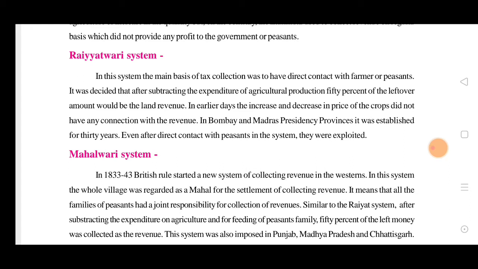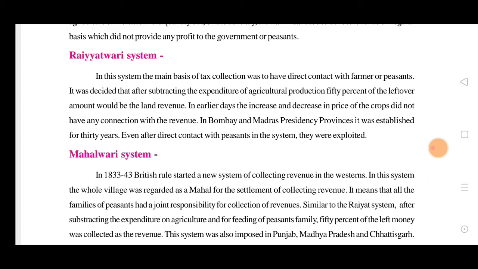This Raitwari system was introduced by Sir Thomas Munro in 1820. They used to collect the revenue directly, and had to give 50% of the leftover income to the government.